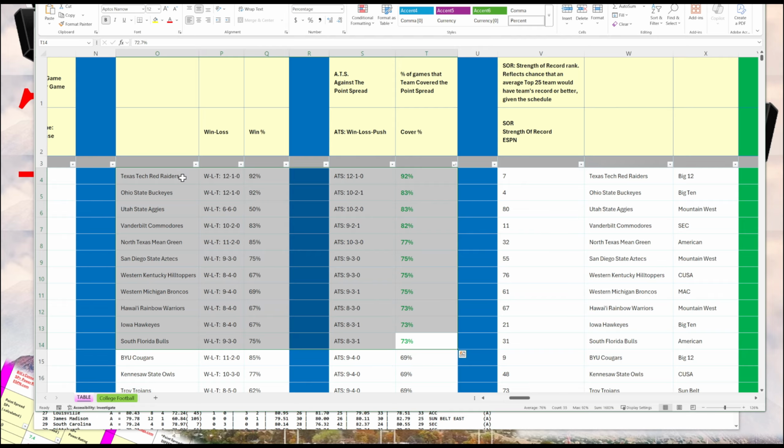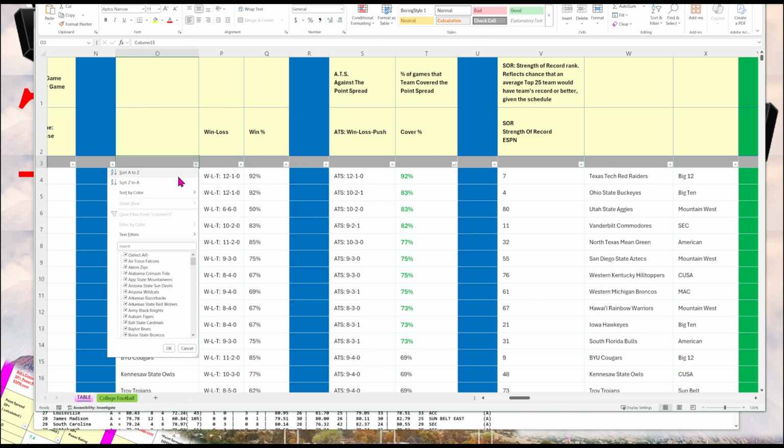And we see here in green are the teams that cover the point spread greater than 70% of the time. Texas Tech is number 1 this season. They're the cover king for the season. They cover the point spread 92% of the time. They're 12-1, which means that they played 13 games. If you bet on them, you would have won 12 times and lost only 1 time. Then Ohio State's 83%. Utah State is 3%. Vanderbilt is 82%.